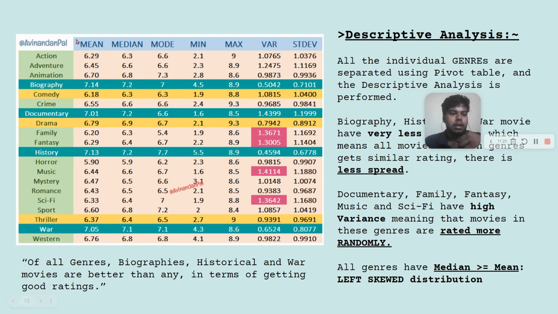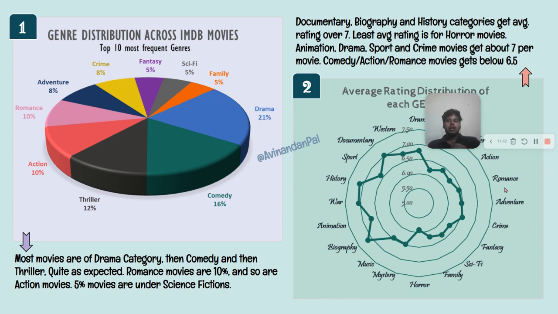All right, and from this chart, we can derive that of all genres, biographies, historical, and war movies are better than any other in terms of getting good ratings. Okay. Now, this analysis is done to tell you which movies are most common in this data set, and as you can see, drama is 21% in this data set. 16% is comedy, 12% is thriller, romance and action share 10%, science fiction and others are here.